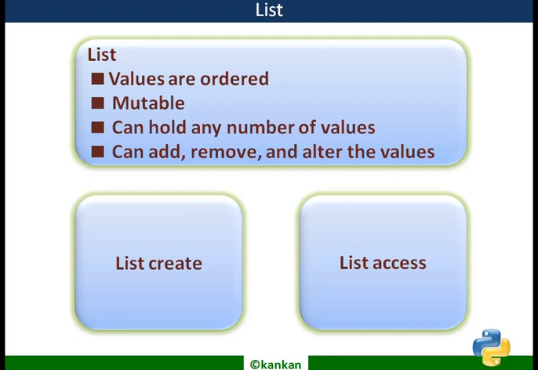Like tuple, a list is also a built-in data structure that is available in Python. It contains heterogeneous values, as I have told you, such as integers, like the quantity of the grocery items, floats, that is the price of the grocery items, and strings, that is the name of the grocery.